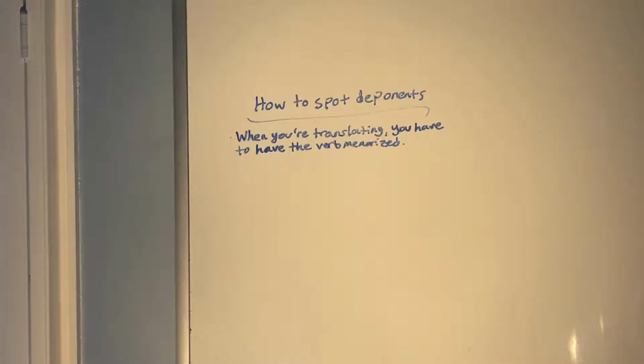I've just said that deponent verbs and passive verbs have the same exact endings, so now you're probably saying to yourself, well, great, on my test, I'm going to get this question, it's going to have a passive ending, and I'm not going to know if it's a deponent verb or if it's just a regular passive verb. What should I do? And the answer is, if you don't have the verb memorized, yeah, you're in a little bit of a bad spot.